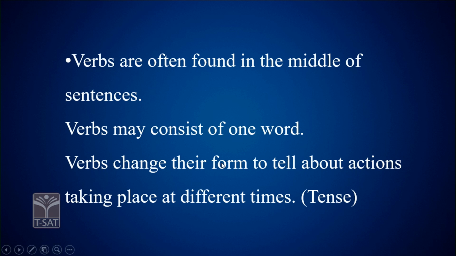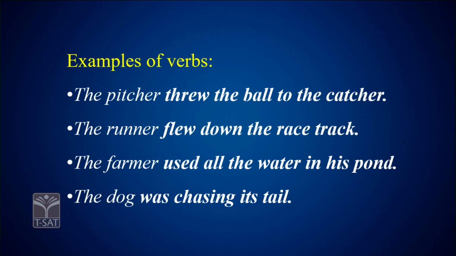Verbs may consist of one word. Verbs can change their form to tell about actions taking place at different times. That's what we call tense. Verb with reference to the time the action took place, this is called tense. In the coming session, we are going to do tense in detail. See here some of the examples, right?